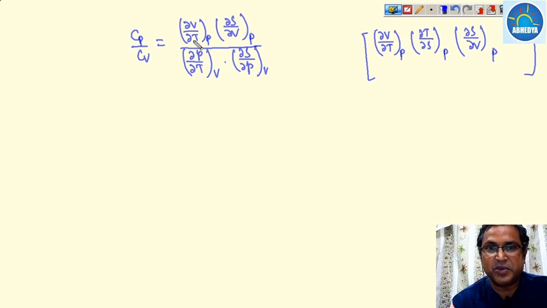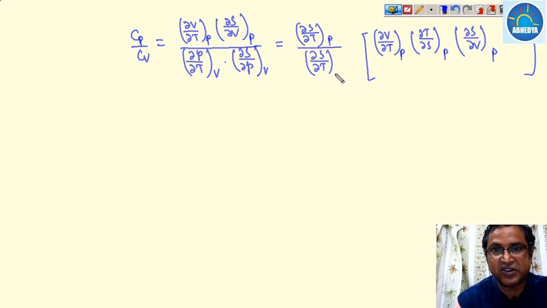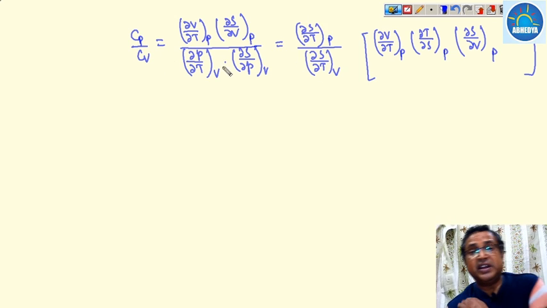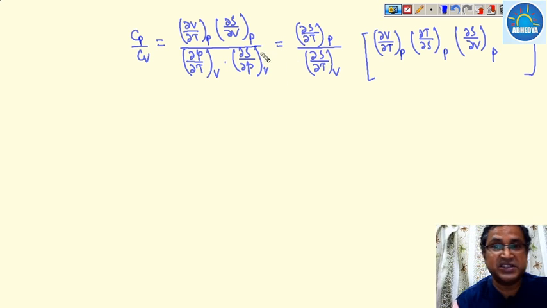So this becomes del S upon del T at a constant pressure upon del S upon del T at a constant volume. That means it is the ratio of the slopes, that is T by Cp and T by Cv, which we have already proved.